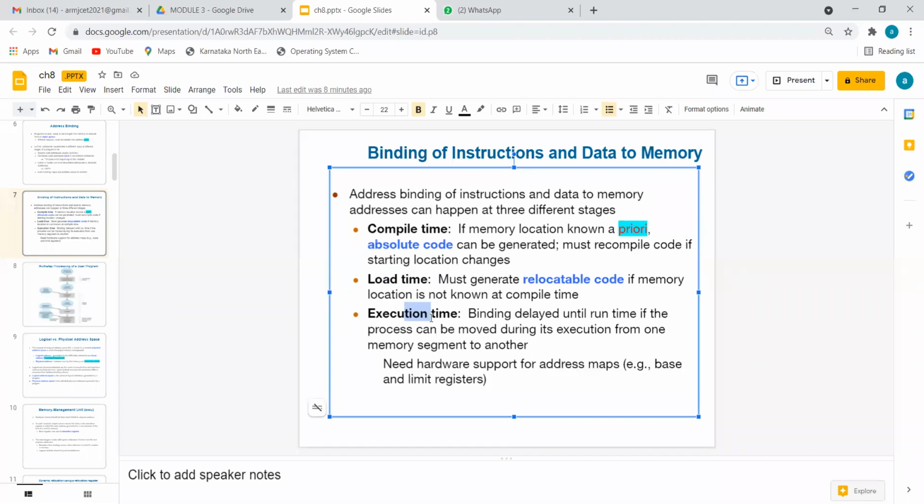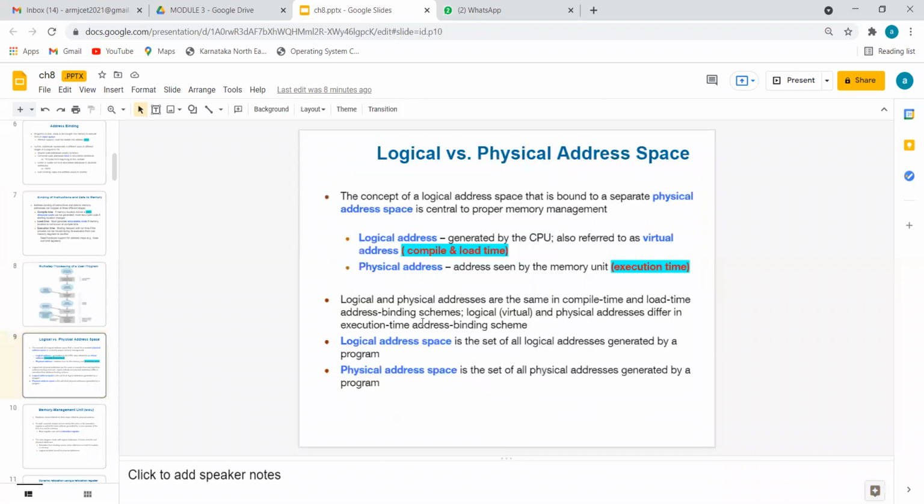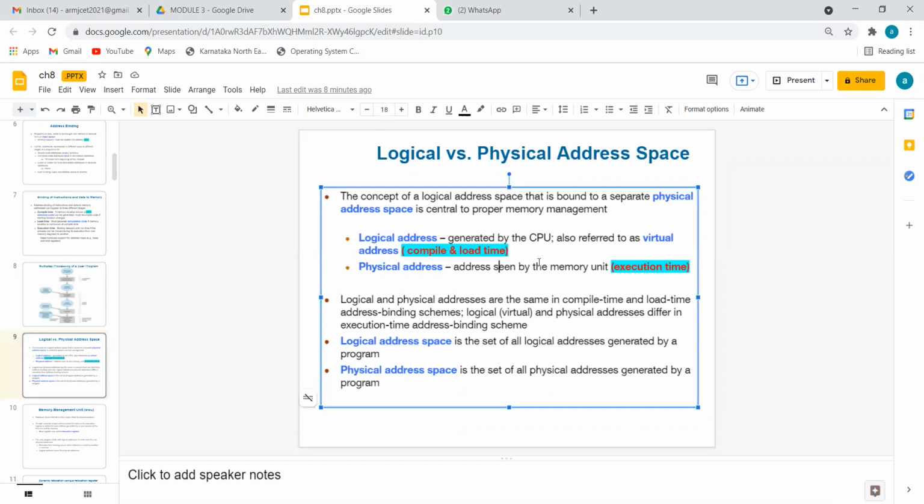Please do remember these 3 points: the difference between logical address and physical address, and when an address is generated, what you should call it. If an address is generated at compilation time and also at load time, it is called a logical address. If an address is generated at execution time, it is called a physical address, the address seen by the memory during execution time.